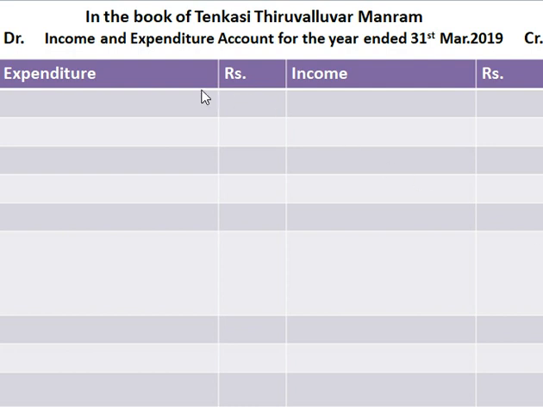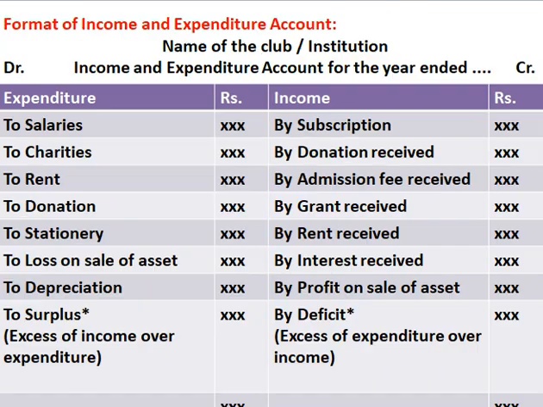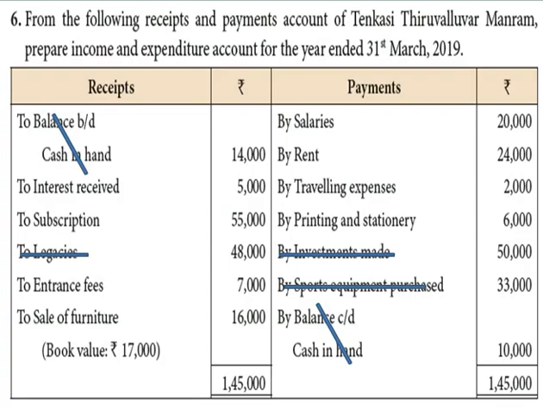This is the format for our income and expenditure account. Now we have to substitute the given particulars in our format. As I said that the amount of loss should come in expenditure side and the amounts of profit should come in income side. Now, in our question, sale of furniture is rupees 16,000, but its book value is rupees 17,000.